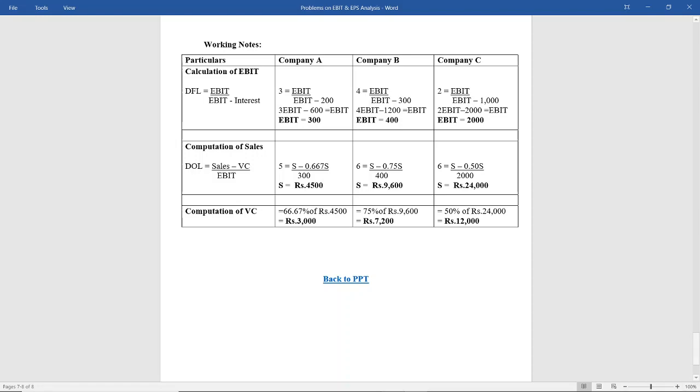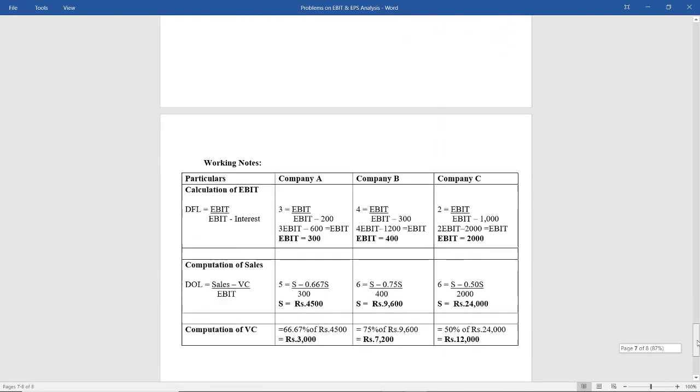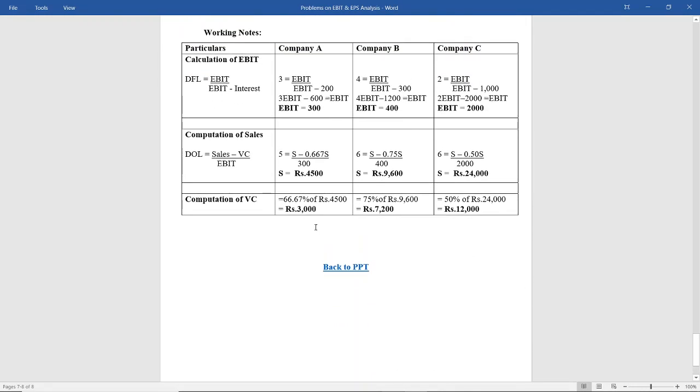Next, you have to compute the sales. How are you going to compute the sales? You're going to make use of the formulas. We have the degree of operating leverage. What is the formula for degree of operating leverage? Contribution divided by EBIT.